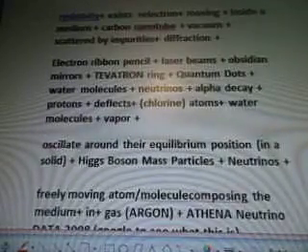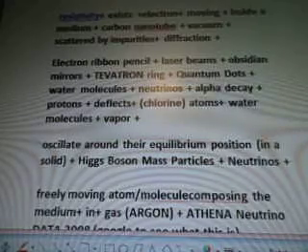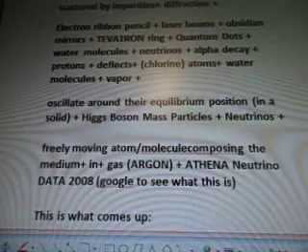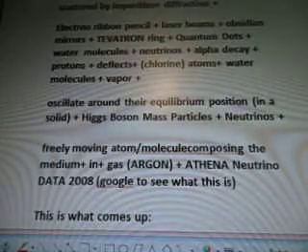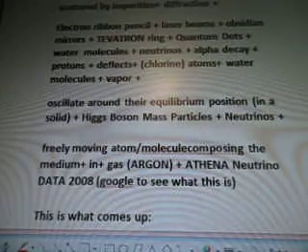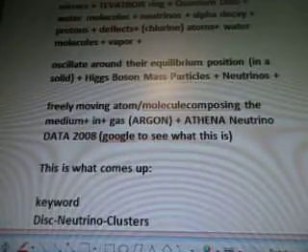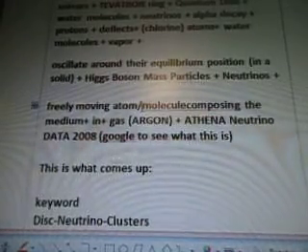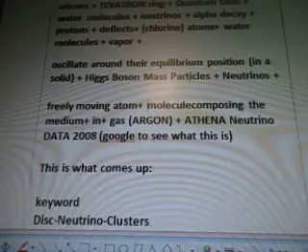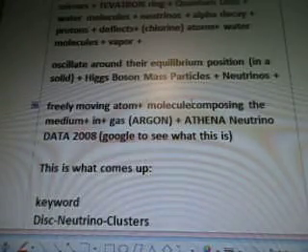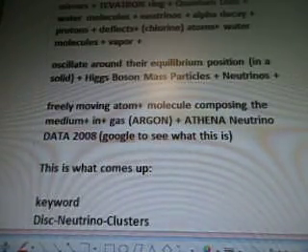Neutrinos, alpha decay, protons, deflects, chlorine atoms, water molecules, vapor, oscillate around their equilibrium position in a solid. Higgs boson mass particles, neutrinos, freely moving atom, I'm going to have to take that up, plus molecule composing the medium. In gas, argon.